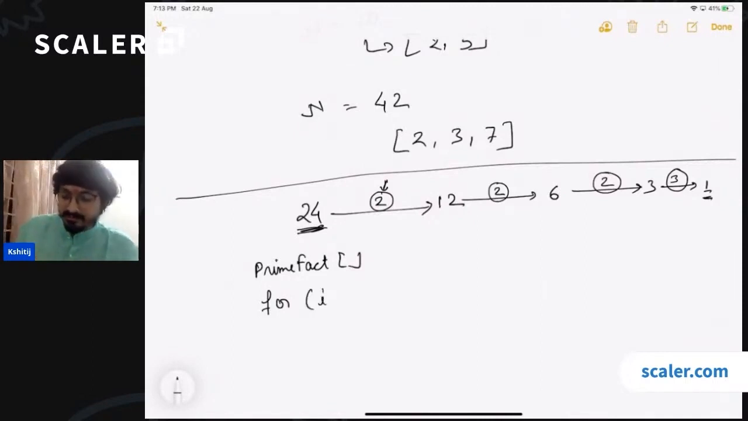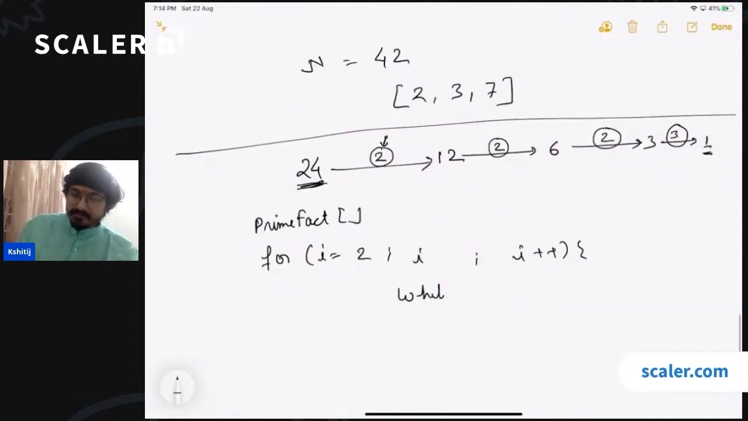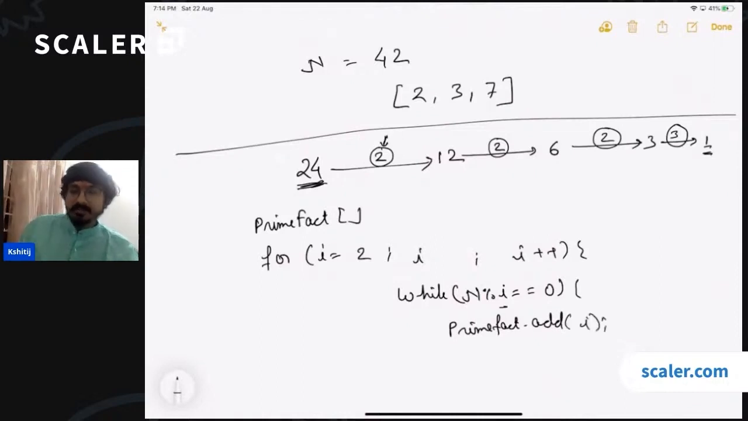So I will start from 2 and I will say that this has to go till somewhere, and then i plus plus, and then I will say while this is divisible. If it is not divisible, then it will not go inside the loop. But if it is divisible, first of all, add this i to the answer. So we'll do primeFact.add(i). Okay, add this to the answer and then divide n. So n will become n by i.